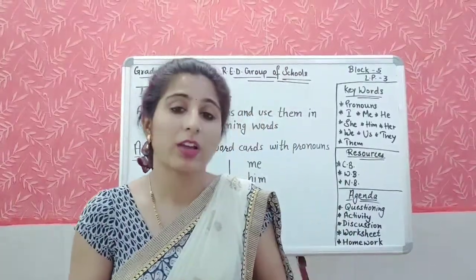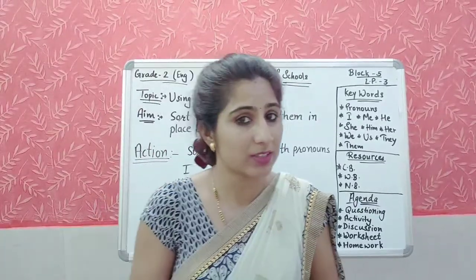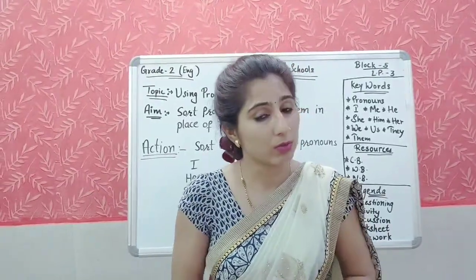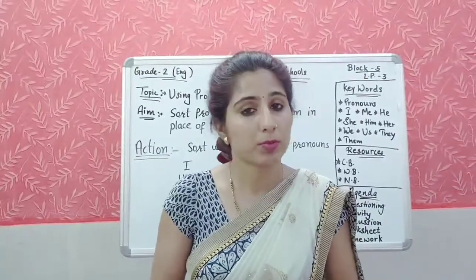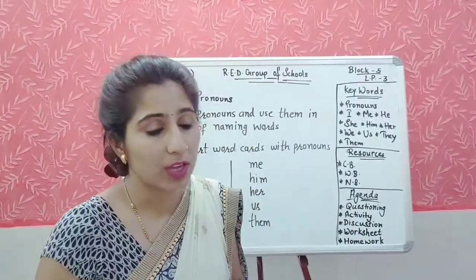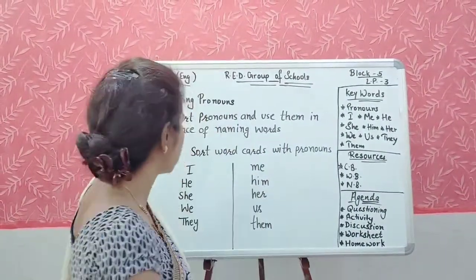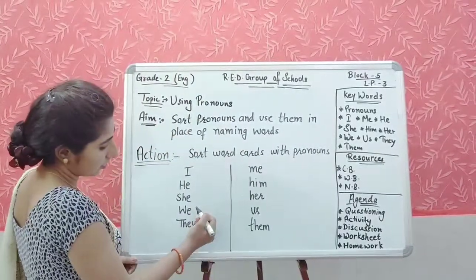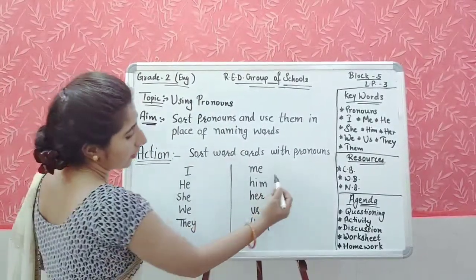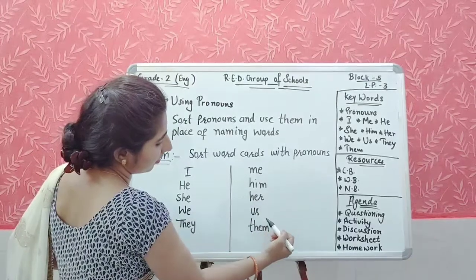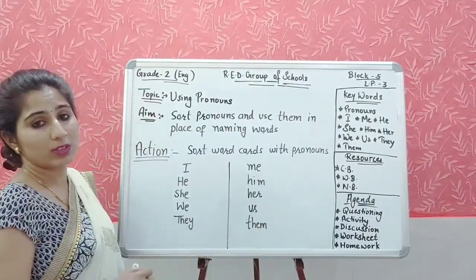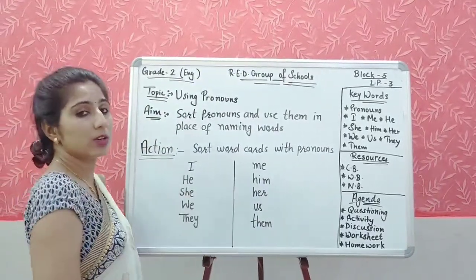Just now I gave the word cards to you, and what was there? There were some pronouns, and you sorted them like this: I, he, she, we, they, me, him, her, us, them. What are these words? These words are pronouns.